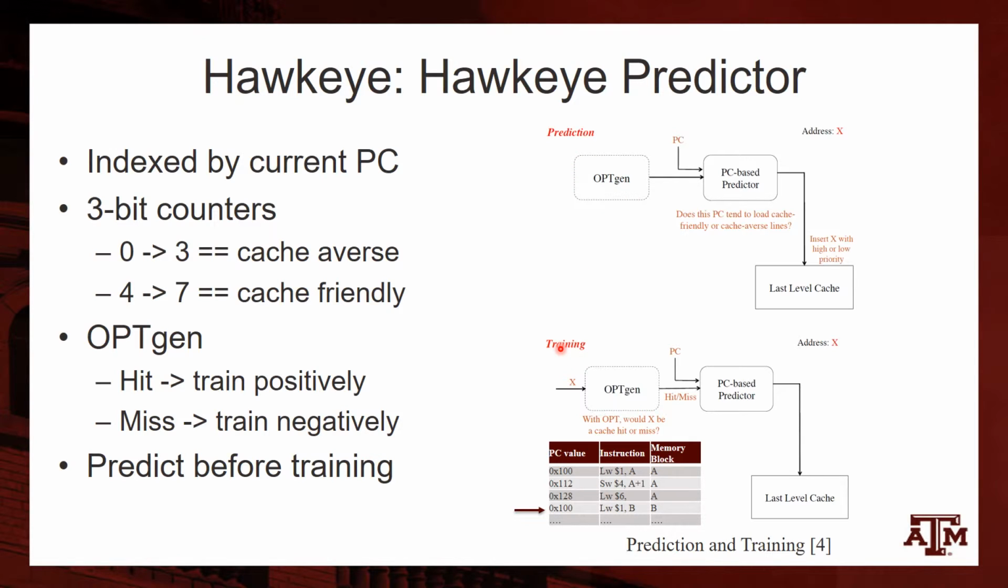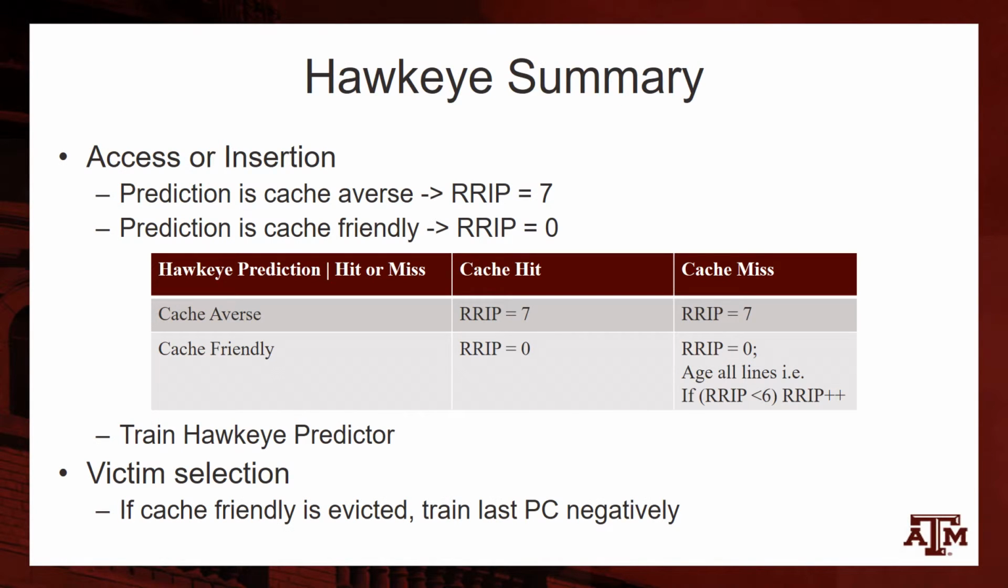Another key point to note is that while SHiP learns behavior based on its own policy, Hawkeye learns behavior from Belady's OPT algorithm. Every cache replacement policy has 4 key functions: access a block, insert a block, evict a block, and invalidate a block. The Hawkeye cache replacement policy does not lead to any changes in the invalidate function. However, upon access or insertion, there are 4 possibilities which are indicated within this table.